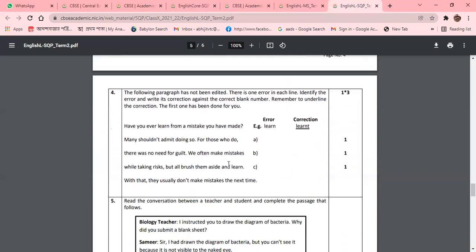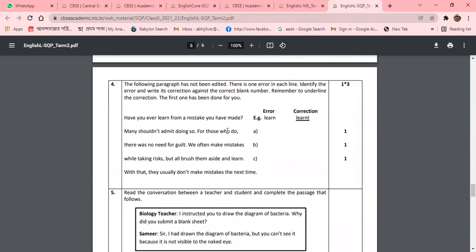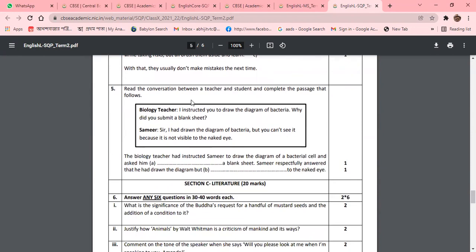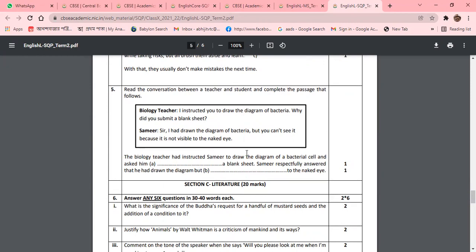Now we are coming to the grammar portion. You can see that 3 marks will be there from the integrated grammar. The following paragraph has been given. The grammar part is almost at par with the previous years' syllabus. And here you can see the conversation between the teacher and the student to complete the passage that follows. So it is integrated grammar.